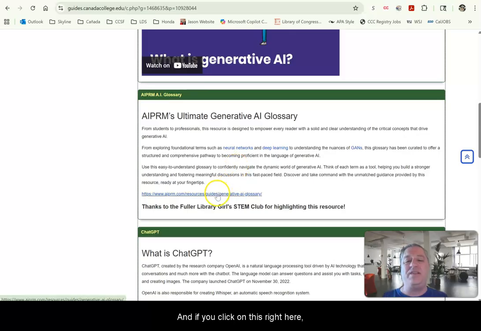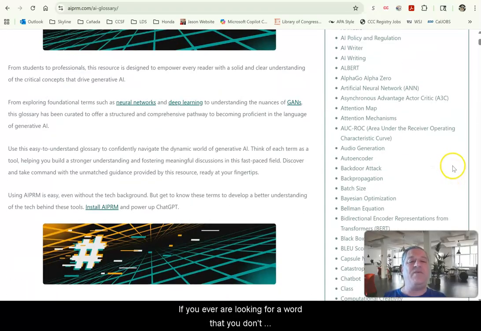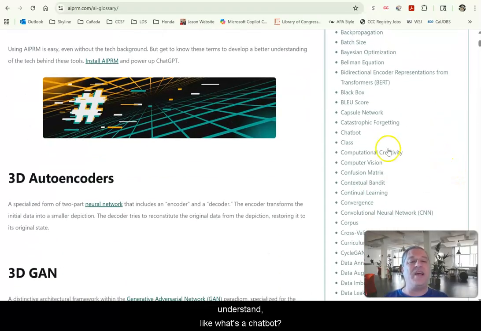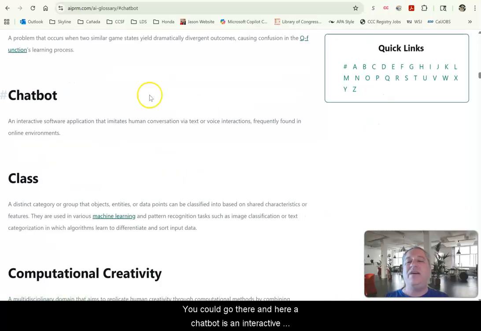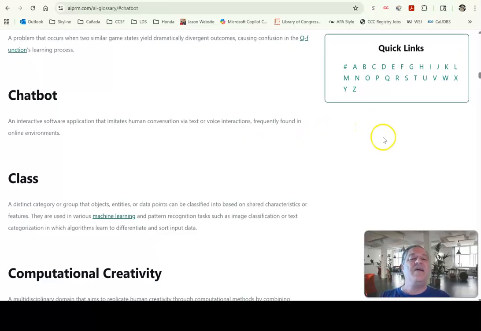And if you click on this right here, you will go to that glossary, and now you'll see here's a table of contents. If you ever are looking for a word that you don't understand, like what's a chatbot, you could go there. And here, a chatbot is an interactive software application that imitates human conversation via text or voice interactions, frequently found in online environments.